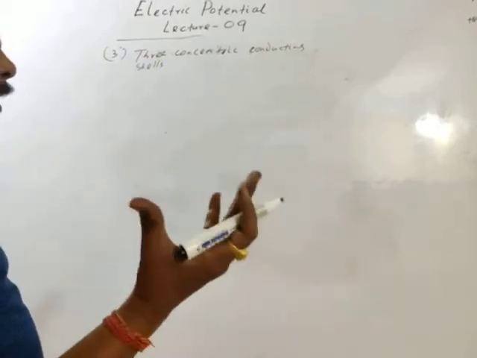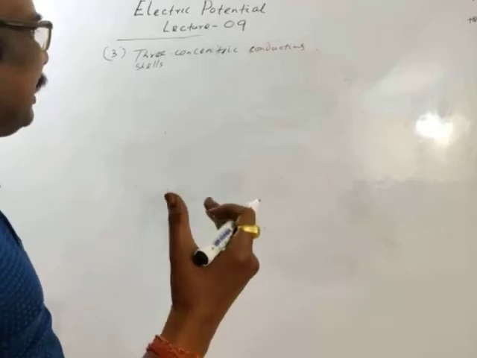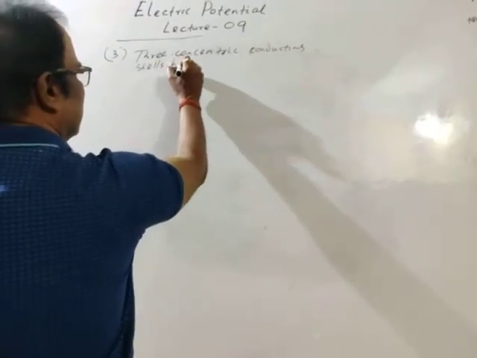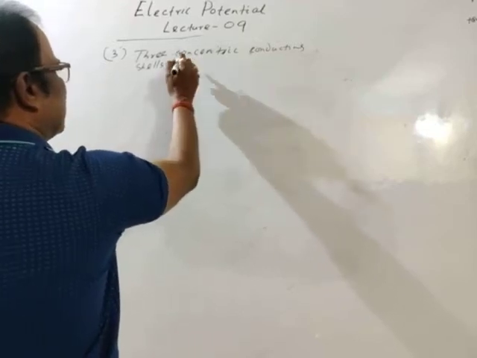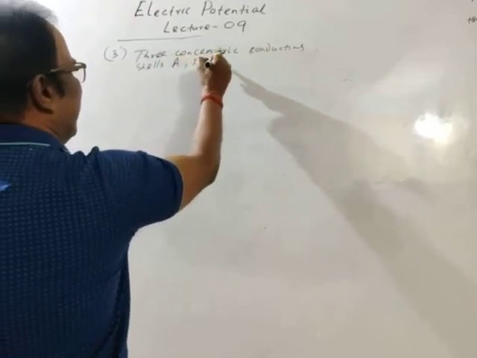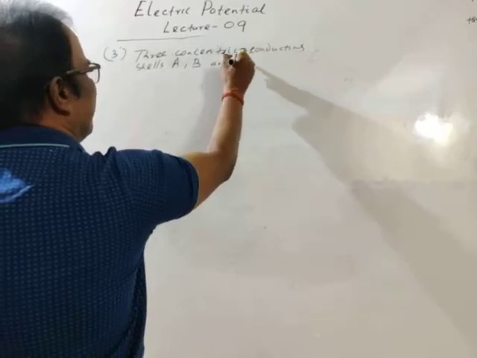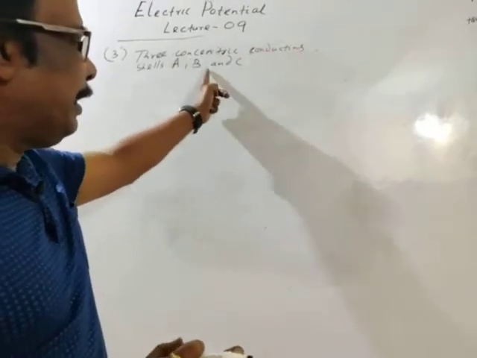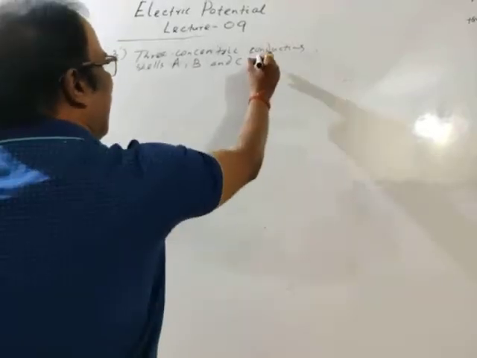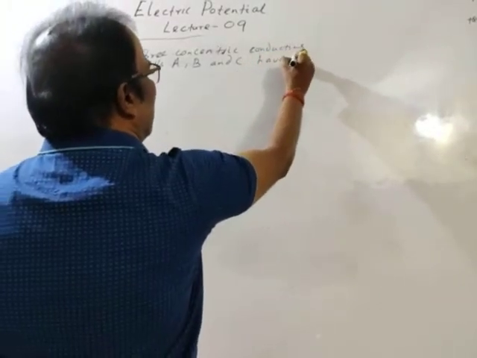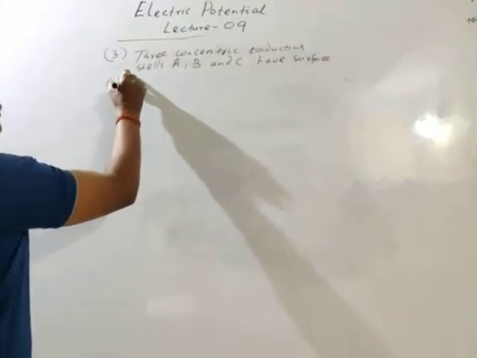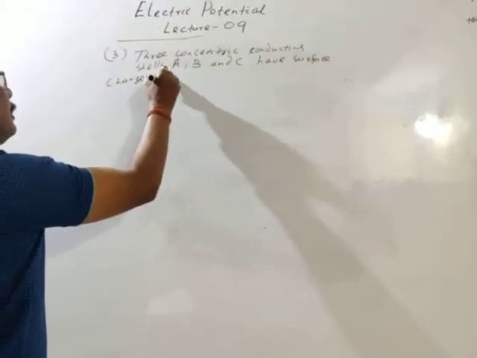Cells means hollow spheres. 3 concentric conducting cells, let A, B and C, have surface charge densities.